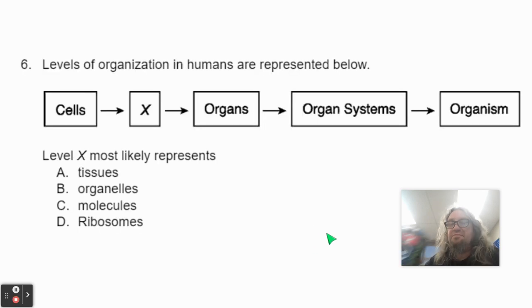Number 6. Levels of organization in humans are represented below. Cells, X, organs, organ system, organism. Level X most likely represents A, tissues, B, organelles, C, molecules, D, ribosomes.